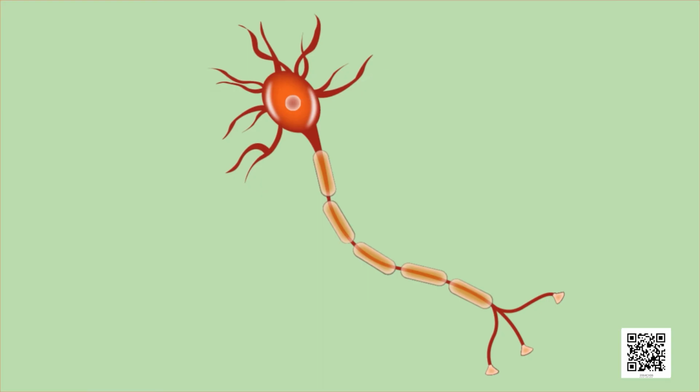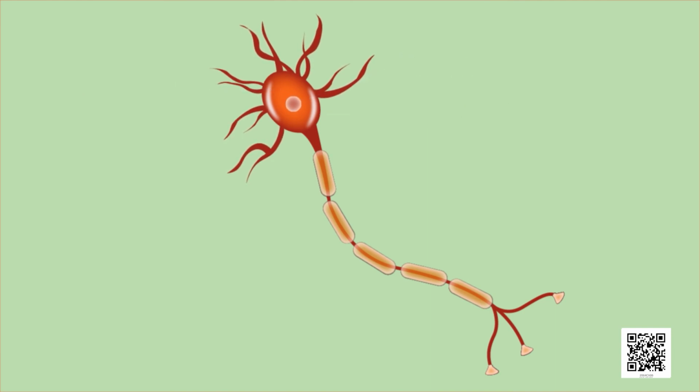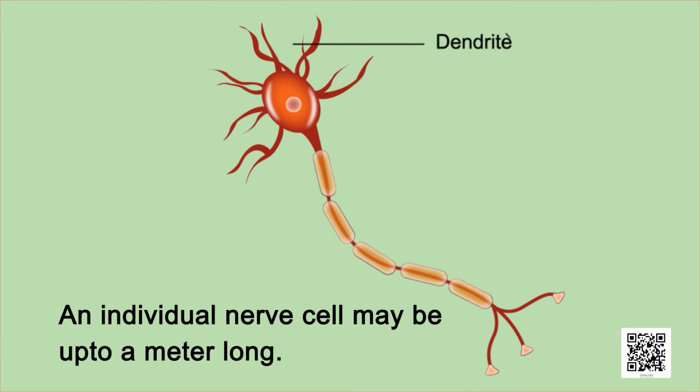A neuron consists of a cell body with a nucleus and cytoplasm from which long, thin hair-like parts arise, as you can see in the picture shown to you here. Usually, each neuron has a single long part called the axon and many short branched parts called dendrites.